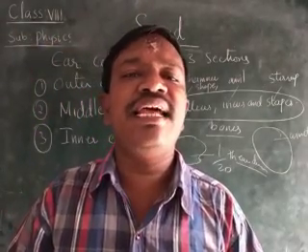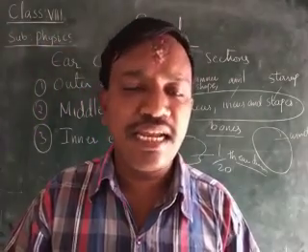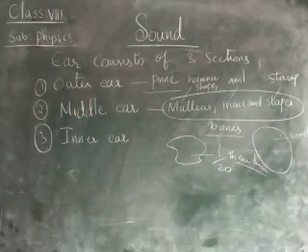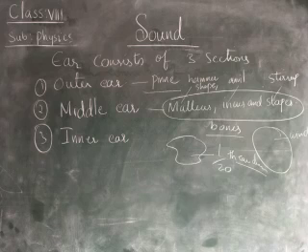The cochlea is present in the inner ear, children. From that the sound vibrations are transferred to the inner ear. Okay children, right.